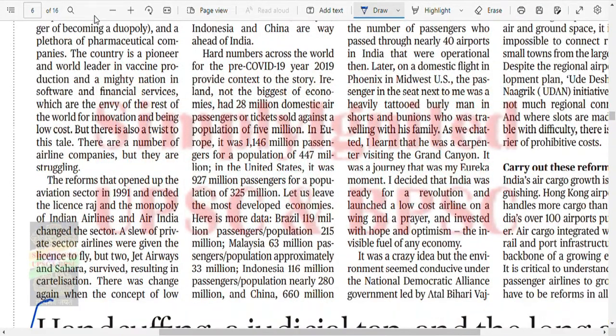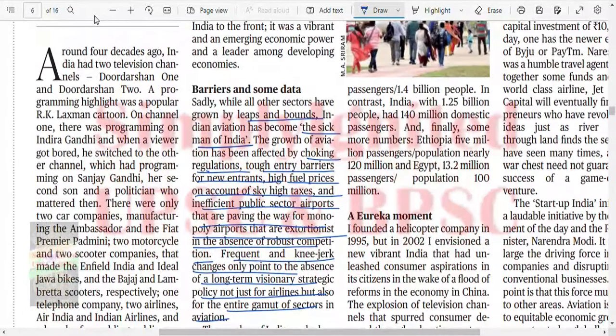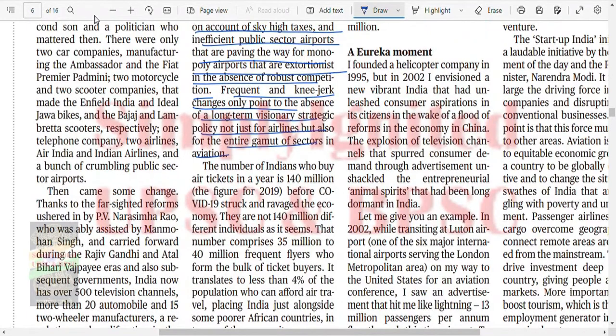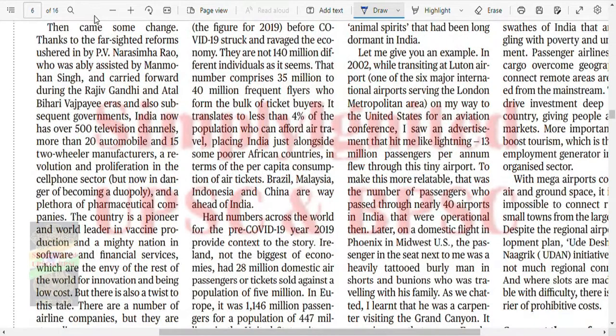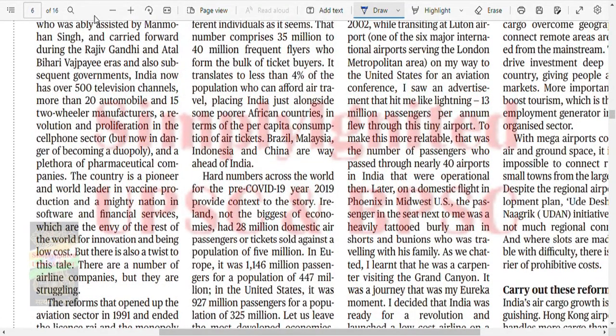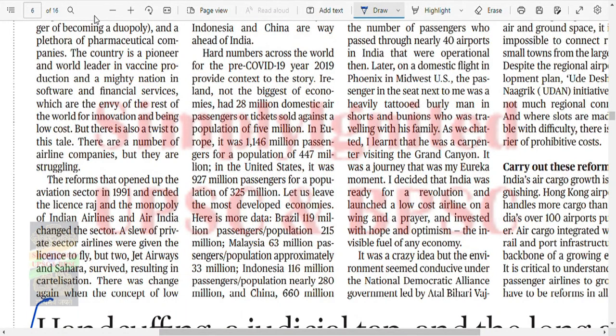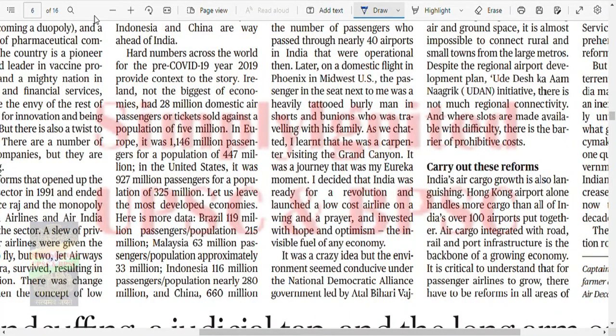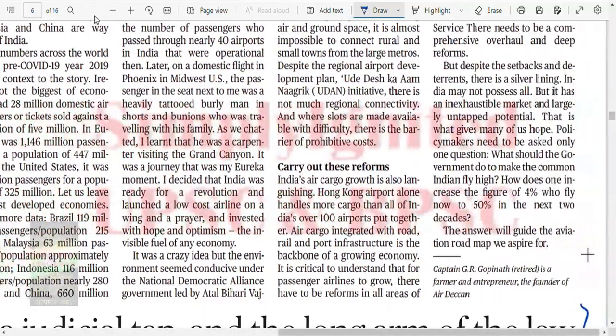Okay, so what do they want to say? There is just data. Okay, fine. Eureka moment. I founded a helicopter company in 1995, but in 2001 I envisaged a new vibrant India that unleashed consumer aspiration and citizens in the wake of the flood of reforms in the economy of China. The explosion of television channels has spurred consumer demand through advertisement. Animal spirits are there. Let me give an example. Okay, I don't want this example. It was a crazy idea, but the environment seemed conducive under the NDA government led by Mr. Vajpayee.